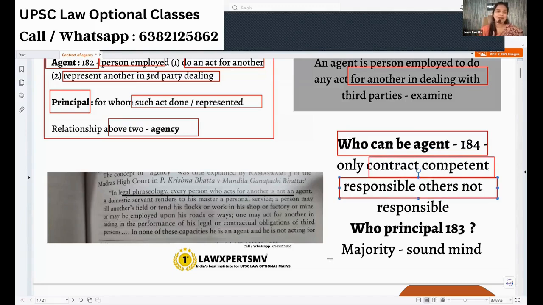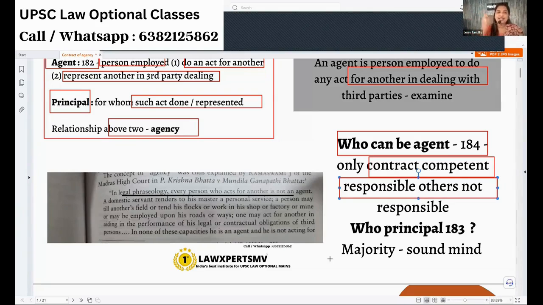So in case I am having an agent and that person is a minor, if something happens, I cannot hold the minor responsible. If I have a minor agent, I cannot make him responsible. So you have to see the two things. Anybody can be an agent. That anybody will not be responsible. Only those persons, agents who are competent to contract can be made responsible.